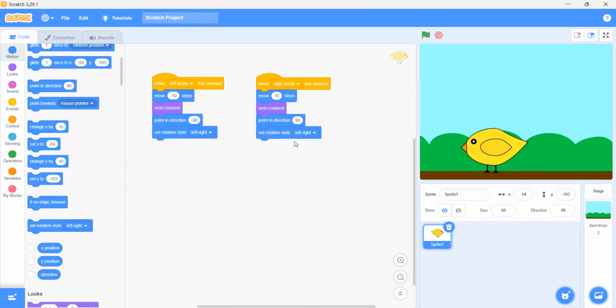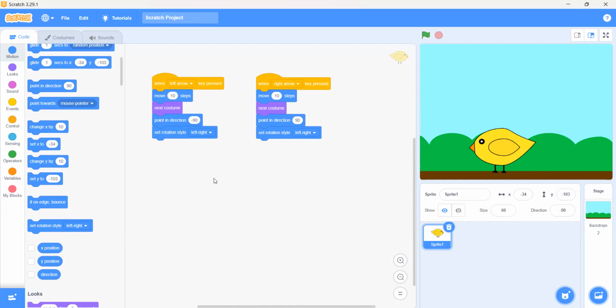Now when we click on the left arrow key, it faces towards the left, but I want it to move forward. Right now when I click on the left arrow key, it is moving backwards, towards its tail. So we have to remove the minus before move minus 10 steps.